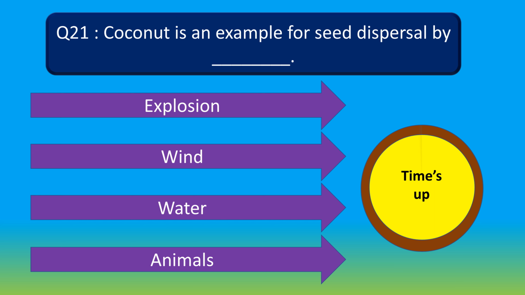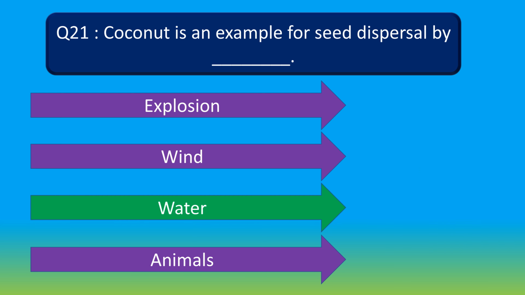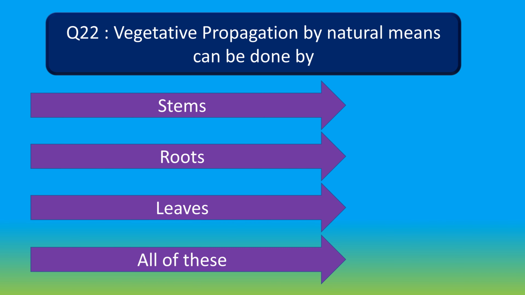Your time is up. And the right answer is water. Coconut is an example for seed dispersal by water. Moving to question number 22. Vegetative propagation by natural means can be done by option A, stems, option B, roots, option C, leaves, and option D, all of these. Your time starts now.